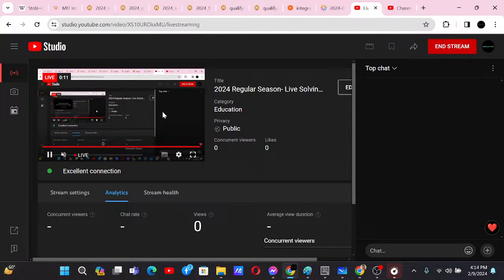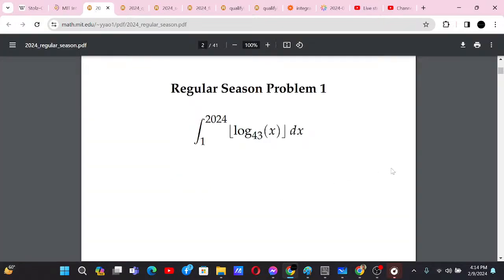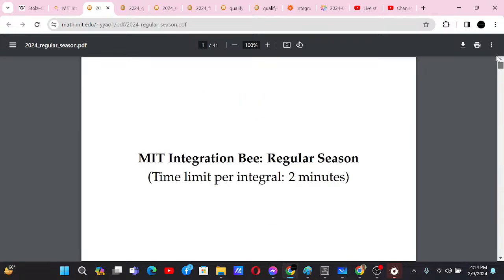Okay. Now, basically, in this video, we will try to solve all the problems of MIT Integration Bee 2024 regular season. After the qualifier exam, we have the regular season, quarterfinals, semi-finals, and finals. In this video, we will try to solve all the problems of the regular season. Basically, there are 20 problems, as you can see over here in this PDF. So we will try to solve all of these problems in this video.